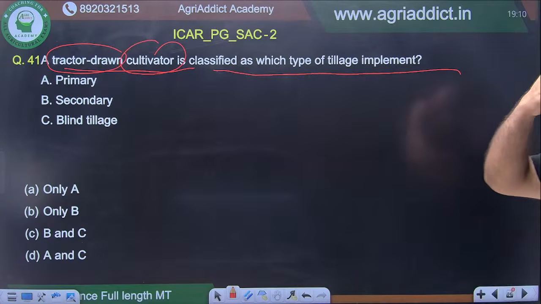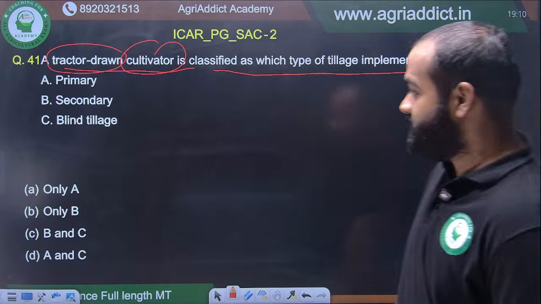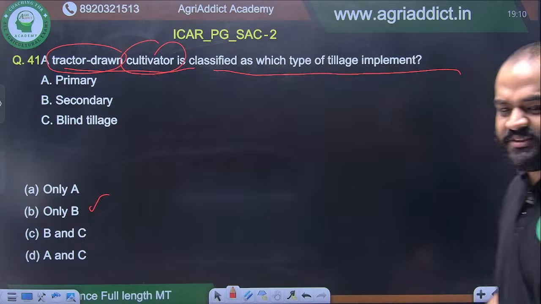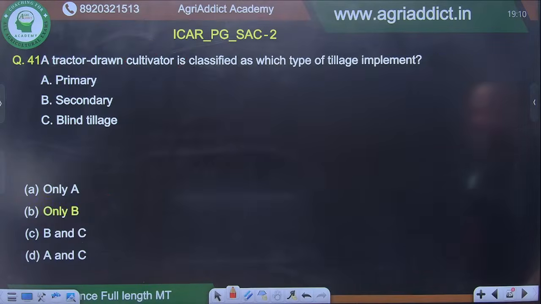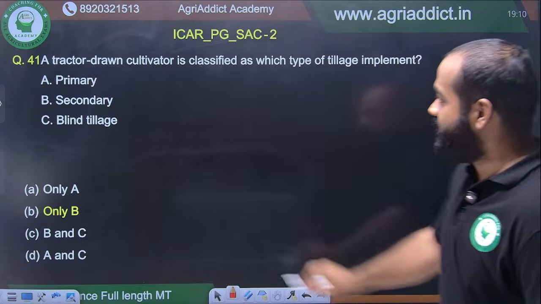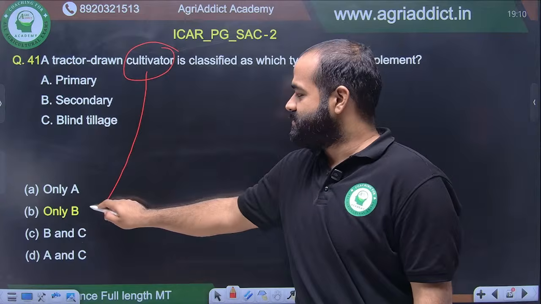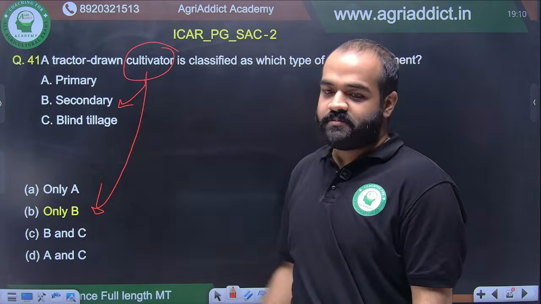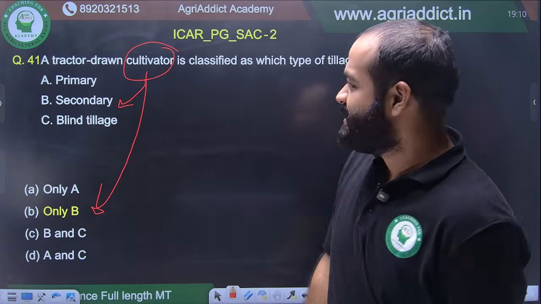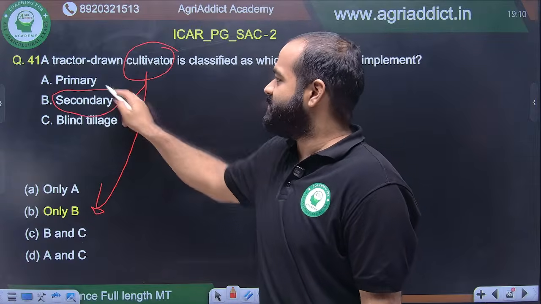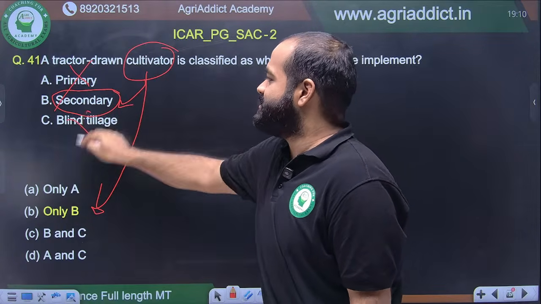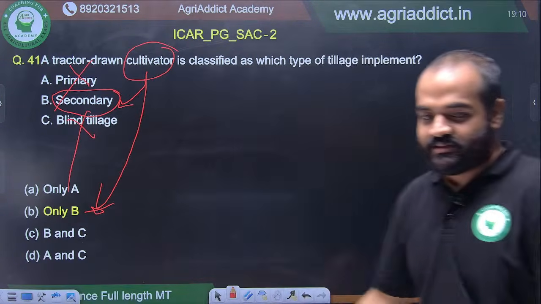Only B, you are telling. Yes, I don't think we can waste much time in this. यहाँ पे cultivator है, मतलब secondary tillage implement है. It is as easy as that. Cultivator is a secondary tillage implement. Primary तो कतई नहीं है. Blind tillage implement भी नहीं है. So, all right.